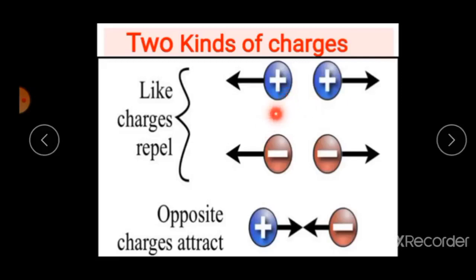Now, like charges mean both have the same type of charge, positive-positive or negative-negative. Like charges repel each other. And unlike charges are nothing but opposite charges, positive and negative. Unlike charges attract each other.